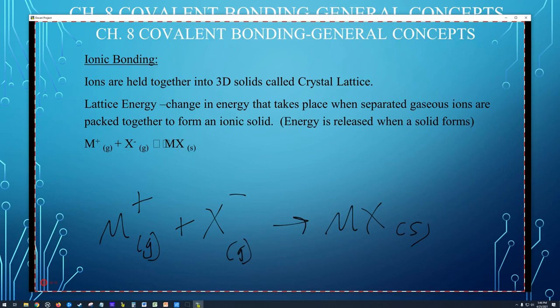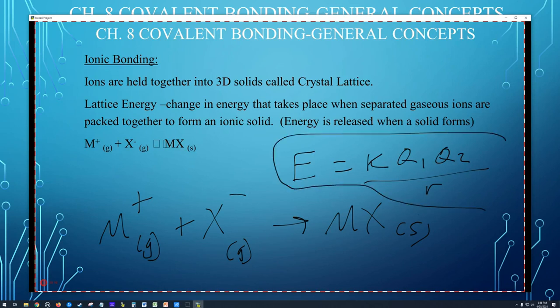So the amount of energy is K times Q1 times Q2 over R. So Coulomb's law is used to determine lattice energy for ionic compounds. And the more energy it has, the stronger those bonds, the more ionic character that compound has. Okay.